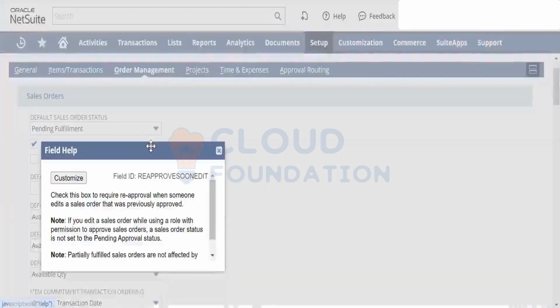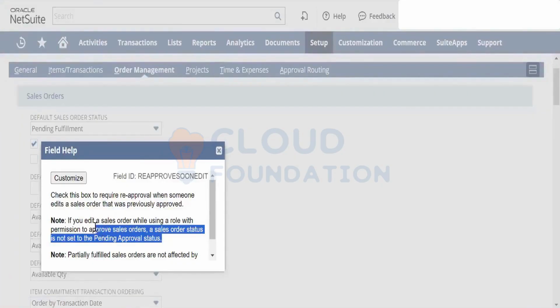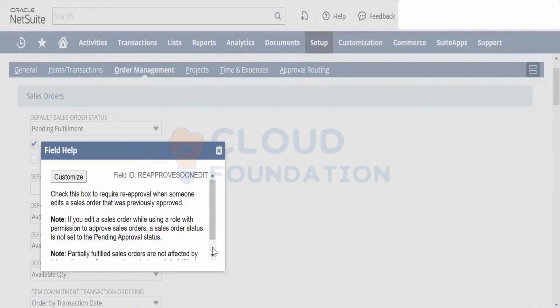If you click open this, the field help you see this: if you edit a sales order while using a role with permission to approve sales orders, the sales order status is not set to pending approval status. So if I'm a sales manager, I have approved it, and if I edit this, it should not be going to the pending approval. Correct? But if a sales rep is making these changes, then it has to be going to the approval.